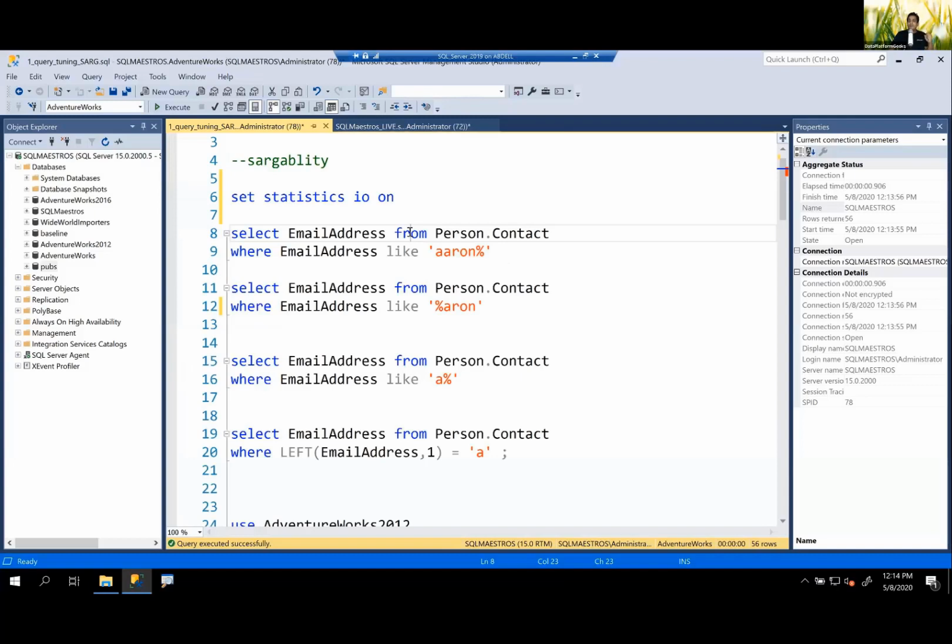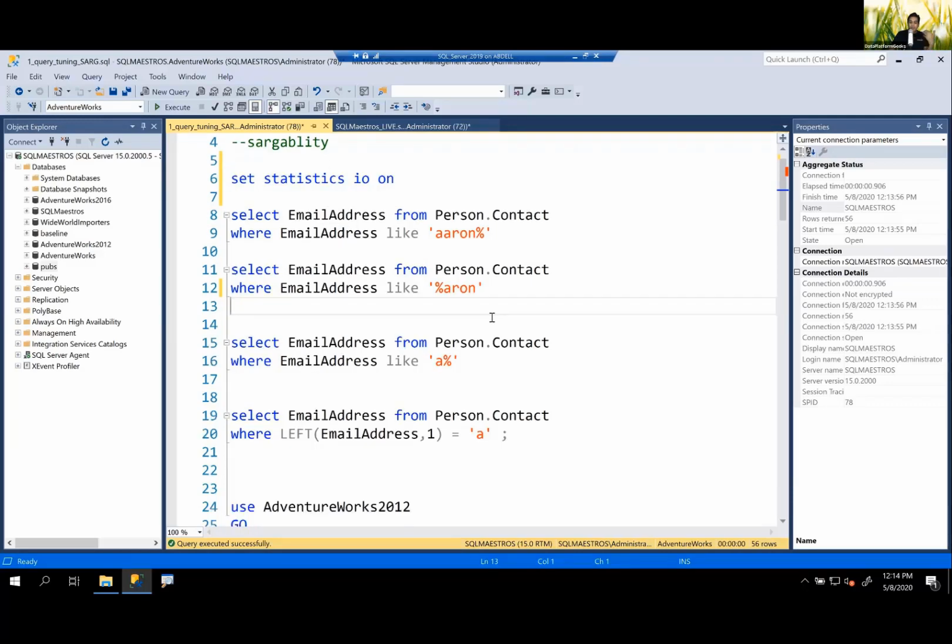Now, this is a common problem that I see with developers and DBAs, and DBAs definitely do understand a little more here, because developers have a very strong foundation and knowledge and experience with programming and coding. But sometimes how things happen inside SQL Server, they're kind of unaware. And this is where, when developers are writing such queries, it is important that they use these wildcards and these techniques a little more carefully, knowing how the query they're writing is going to be processed and executed inside SQL Server.